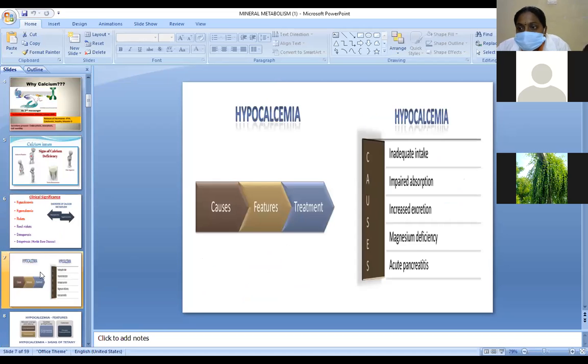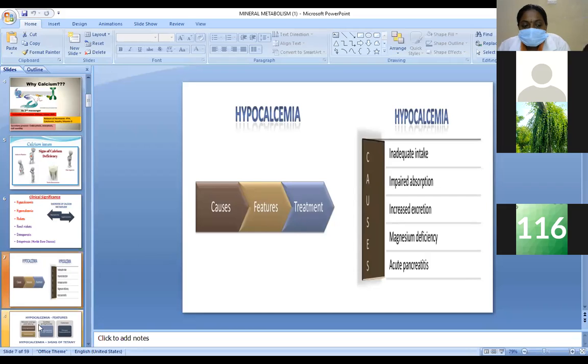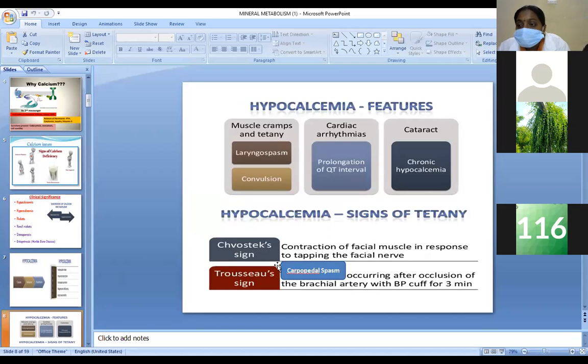Hypocalcemia. First, we are learning about the causes, features and treatment. Causes: inadequate intake or impaired absorption of calcium, increased excretion of calcium, or magnesium deficiency. An example is acute pancreatitis. Hypocalcemia mainly presents as muscle cramps or tetany.